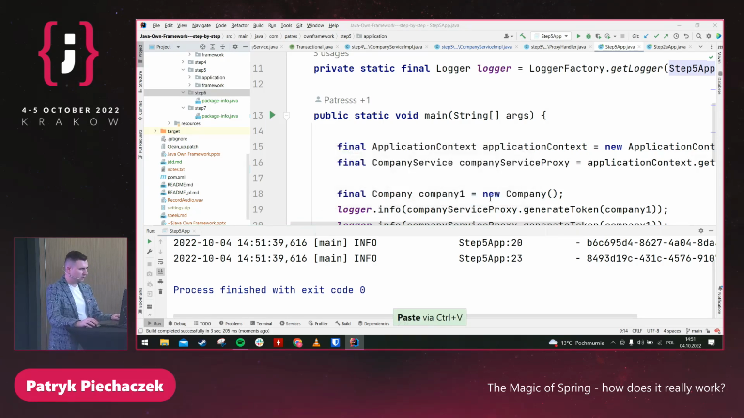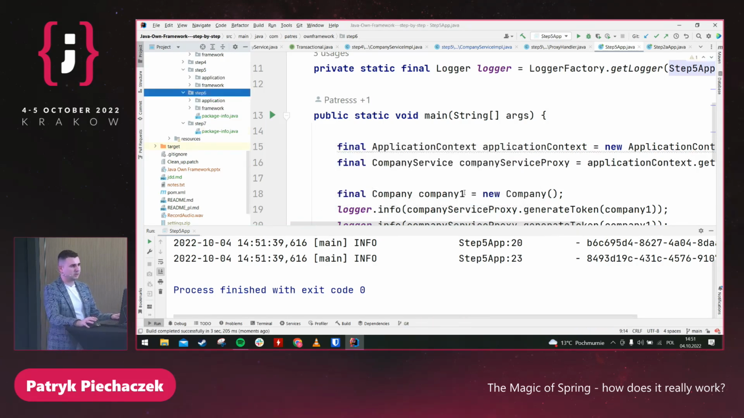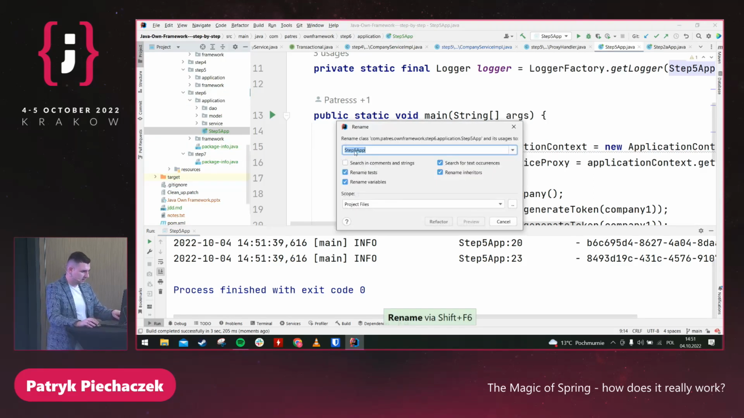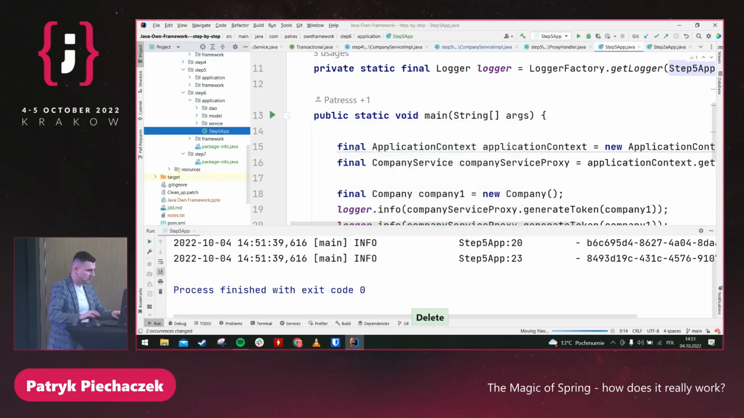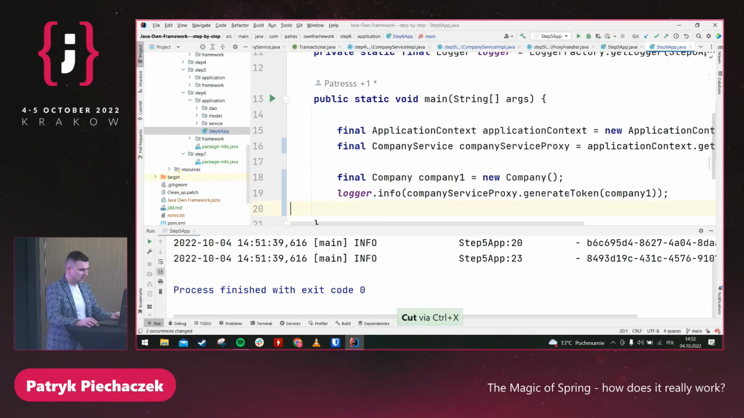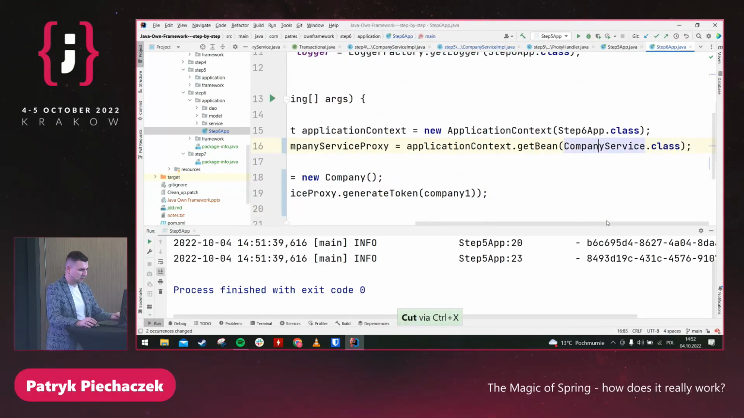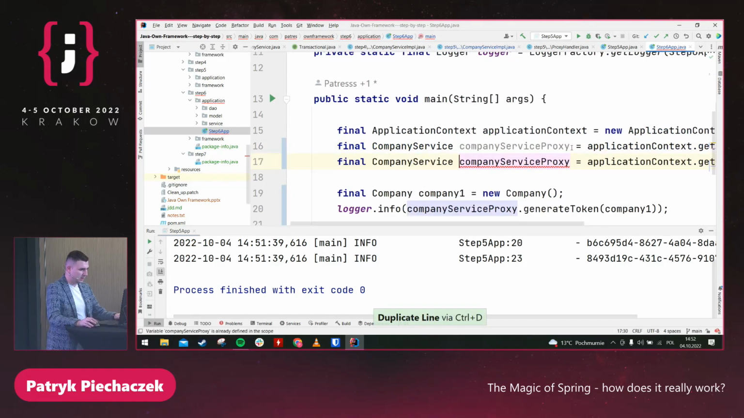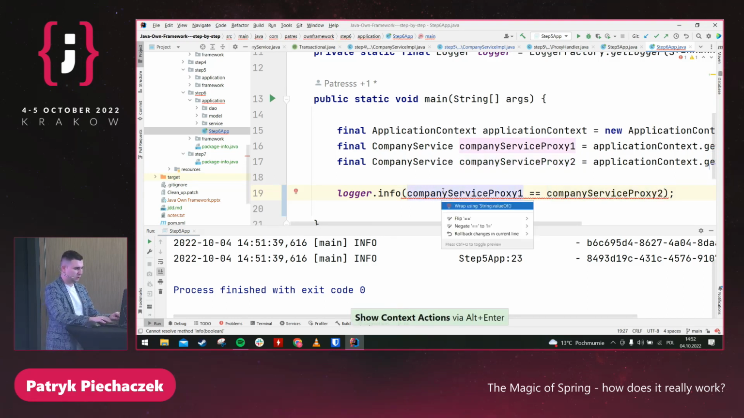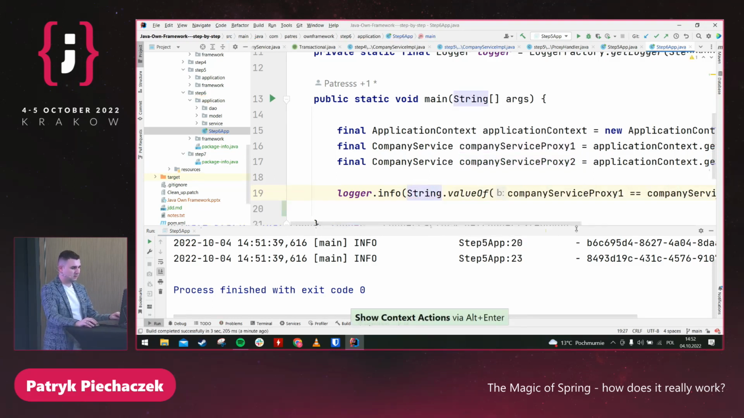And do you know what is the main difference between our application and Spring? Maybe I can show you in the main. So please imagine that I'm going to create a... I don't need it. Here I'm getting from the context company service, and we have 1 and 2. And if we would compare it, what should we have in the Spring? True or false? True. Sorry?